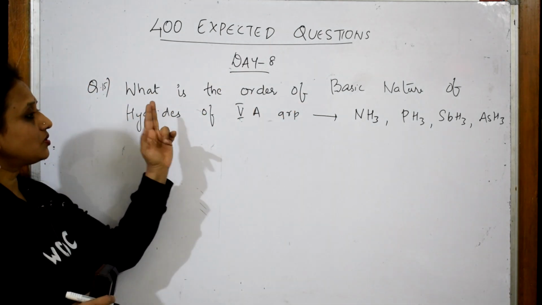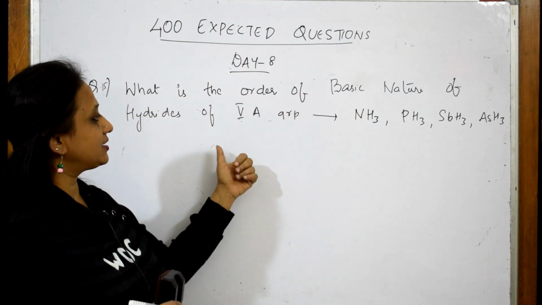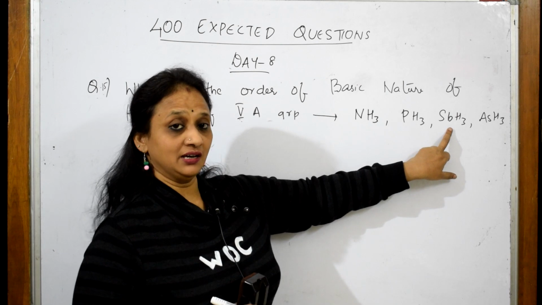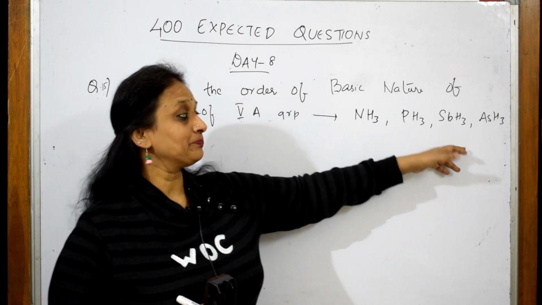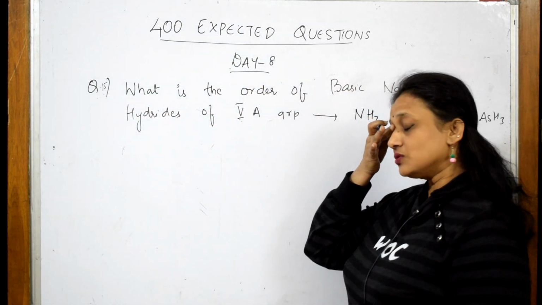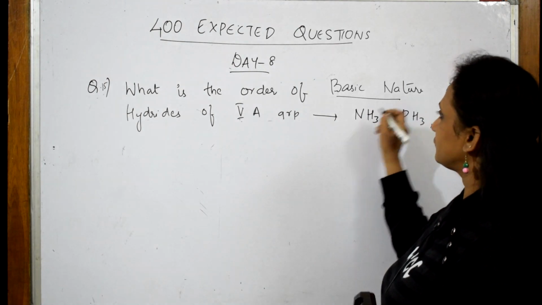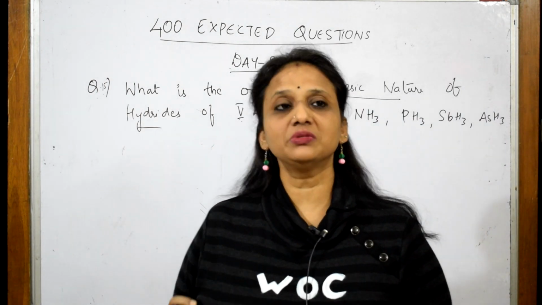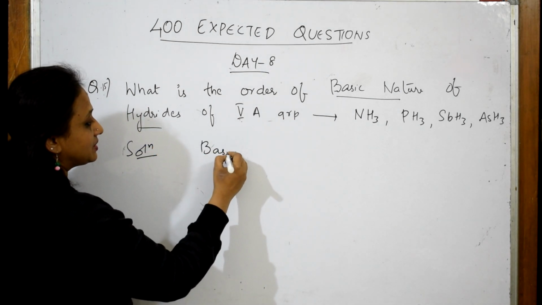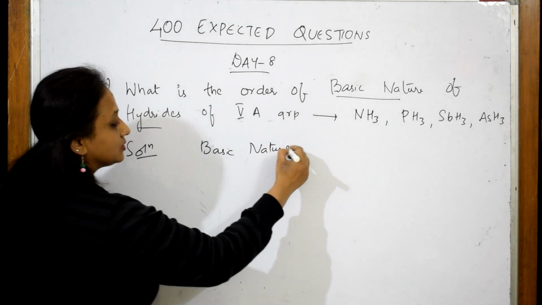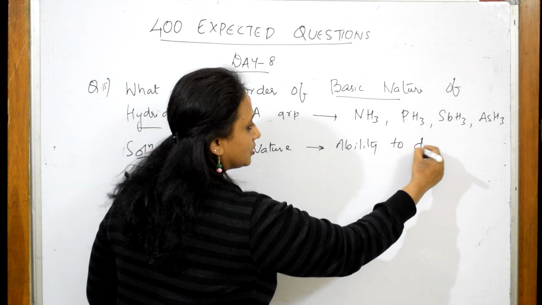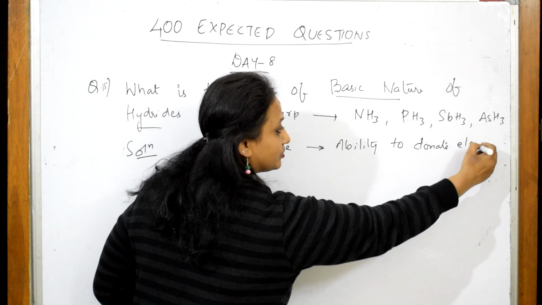What do they give me? What is the order of basic nature of hydrides of group 5A? Ammonia, phosphine, SbH3, arsenic hydride, antimony hydride is given to me. I have to understand basic nature. So here there are two ways. As a common chemistry student, I should understand basic nature is nothing but the ability to donate electrons. Ability to donate electrons.